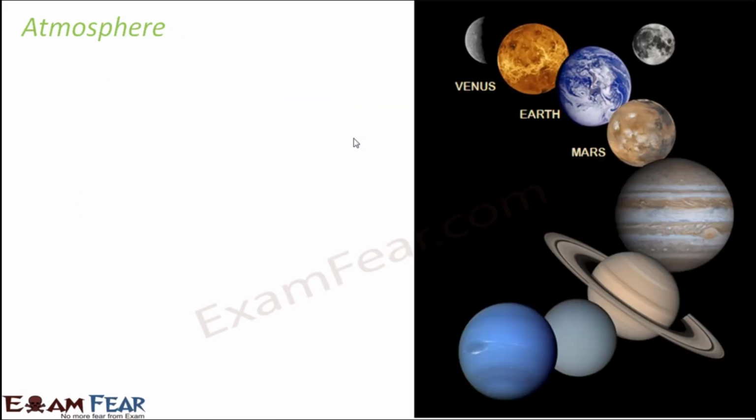So what is atmosphere? Now when we talk about air, where is air present? Air is present all around us. Now we often talk about atmosphere, which is also made up of air. Atmosphere is a layer of gases surrounding a planet. It is the name given to those gases which surround the planet.